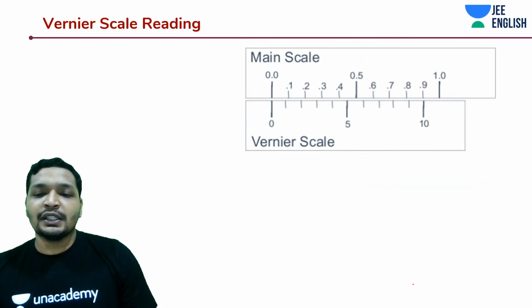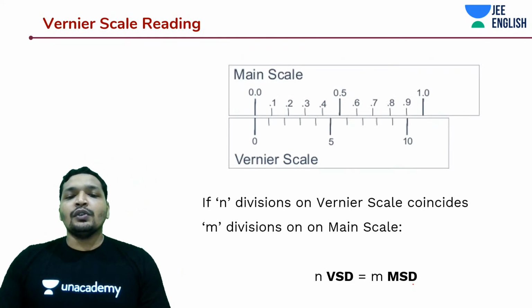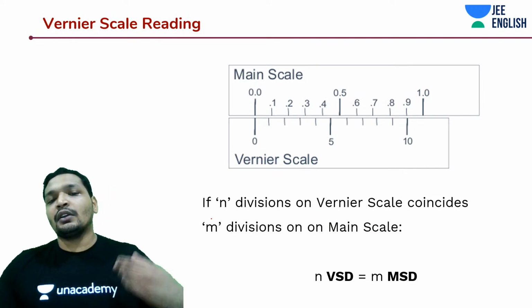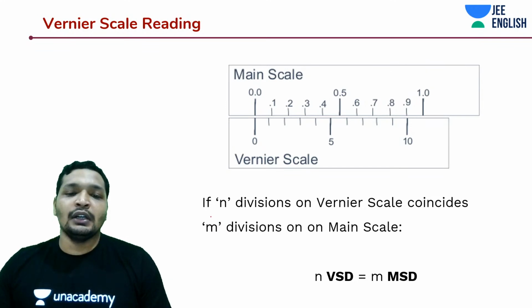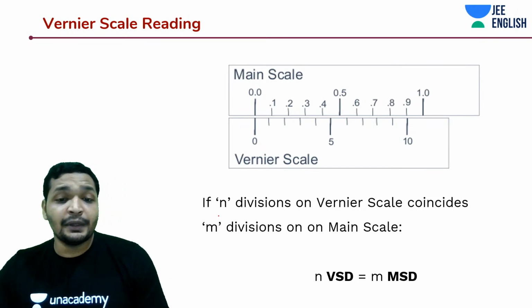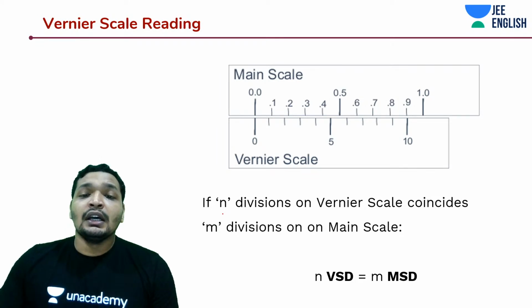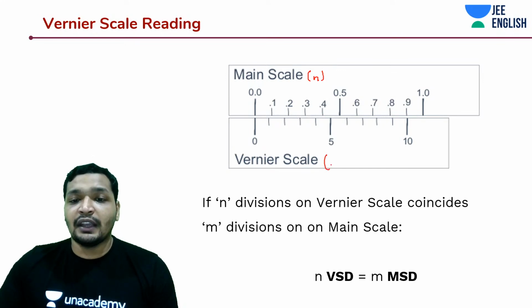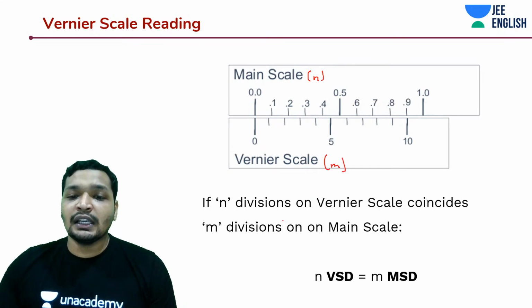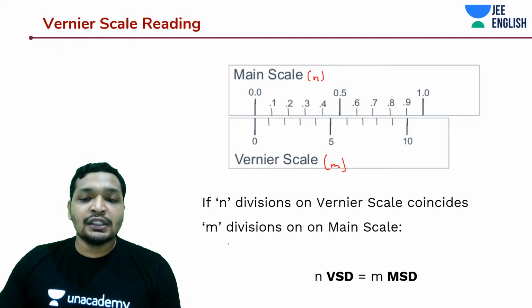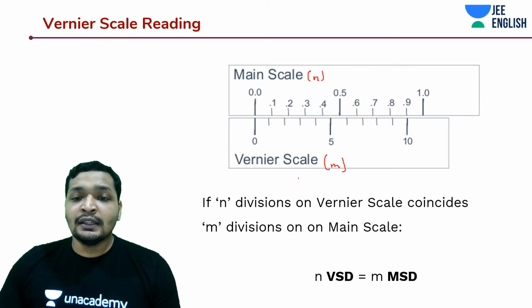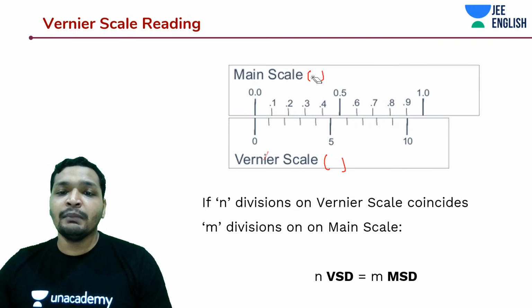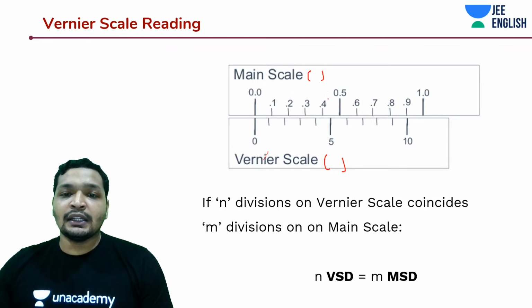But that's not how we are going to measure it. Let's understand how this works. For any given Vernier calipers, if they say n divisions, it is not typically going to be 10 in your exams, or when you deal with some of the Vernier caliper instruments. Depending upon the applications, they are going to say this main scale is having n divisions, and this Vernier scale is having m divisions, and n divisions of the Vernier scale coincide with the m divisions of the main scale. So that means we can say that